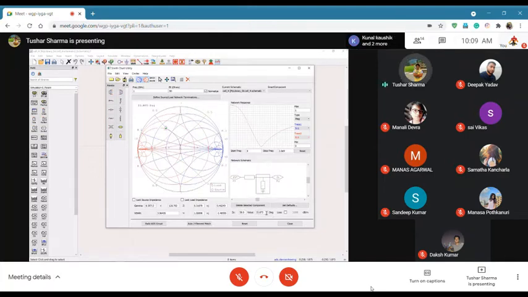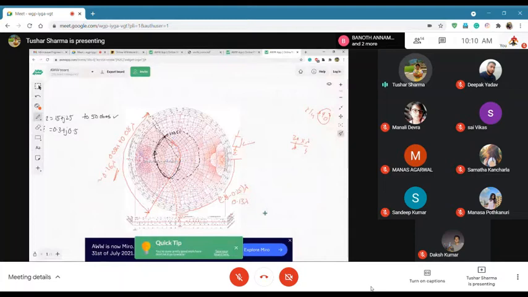Now remember one thing. This degree is the electrical length of the line, which means this is beta L. This degree is not the degree of the Smith chart. Let's be very clear here, because I myself sometimes get confused. When we say lambda by 4 transformer, that is a 90 degree line, right? So 2 pi by lambda into lambda by 4 is pi by 2, equal to 90 degrees.